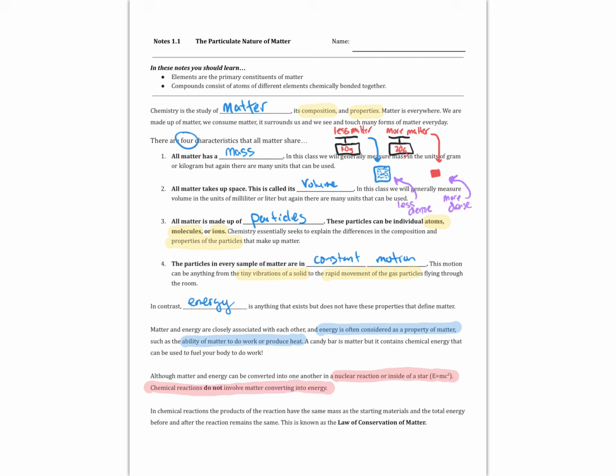In a chemical reaction, all of the matter that was there prior to the reaction will be there after the reaction. We merely just have a rearrangement of the matter, a breaking and making of bonds, but never destroying matter. Matter in a chemical reaction will always be conserved, and this is a major law, the law of conservation of matter in chemical reactions, that'll be the basis for all we do this year.